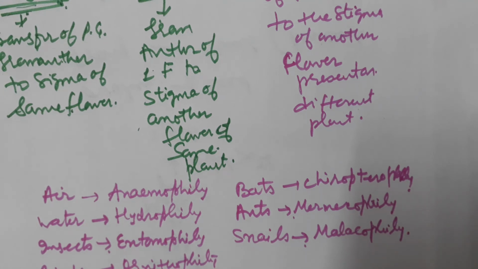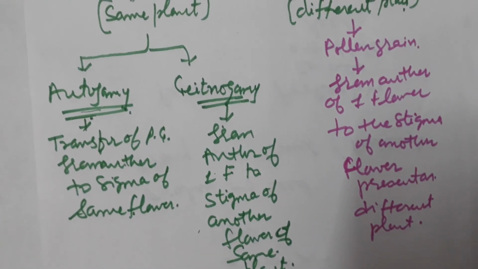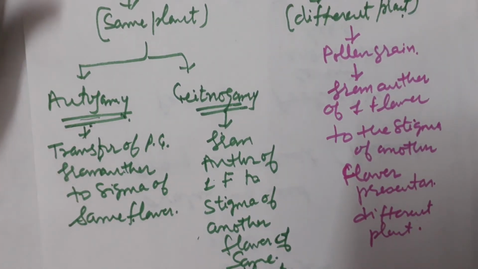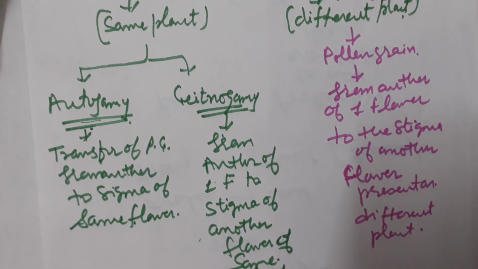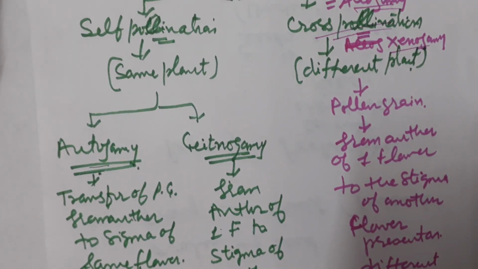In case of self pollination, what is the advantage and what is the disadvantage? Advantage: it ensures 100% pollination and fertilization as it does not depend on the pollinating agents. There is no requirement of any pollinating agent here, so there will be 100% pollination, fertilization, and seed development in case of self pollination.